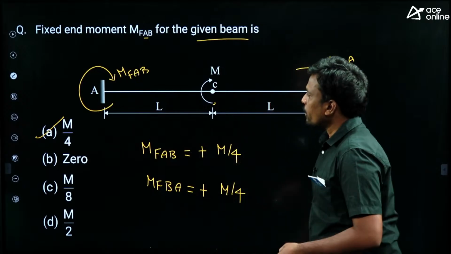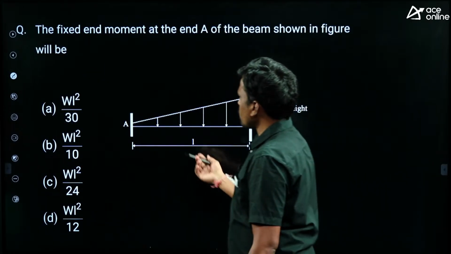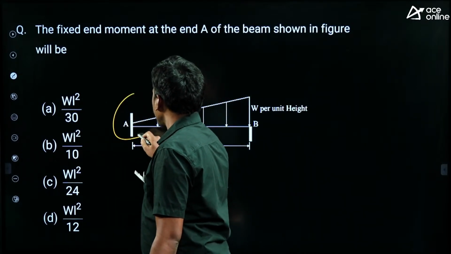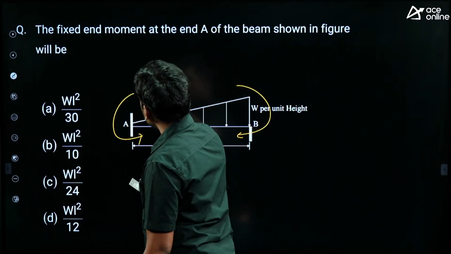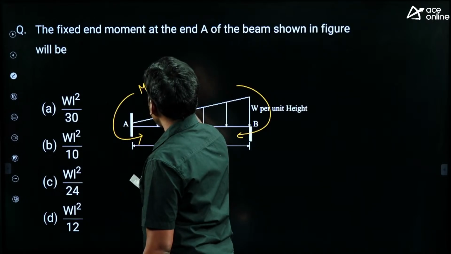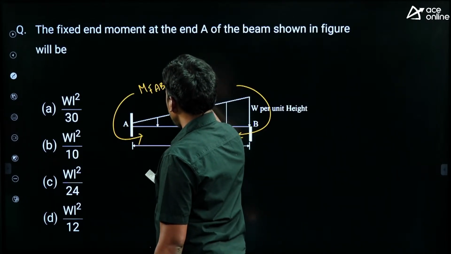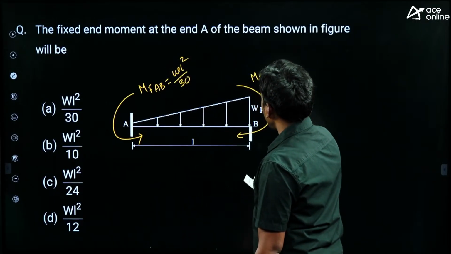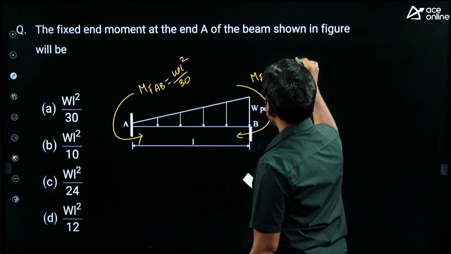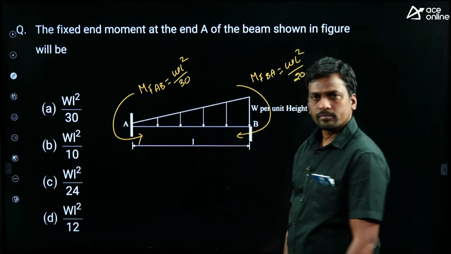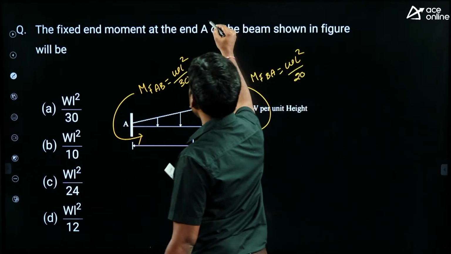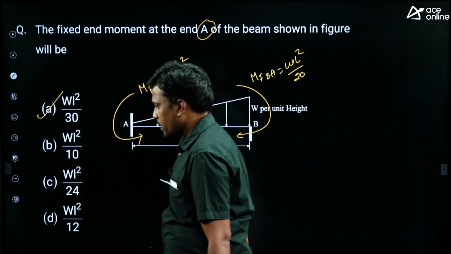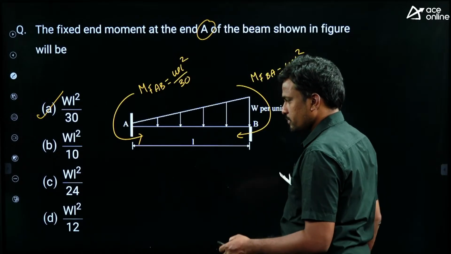Right. Next. This is also the same, the fixed end moment at A of the beam. You are asking to find the fixed end moment for member AB. This is WL square by 30, and the fixed end moment for member BA is WL square by 20. That is the formula. So you are asking at the end A, WL square by 30. Then option A is correct. Yes, students.